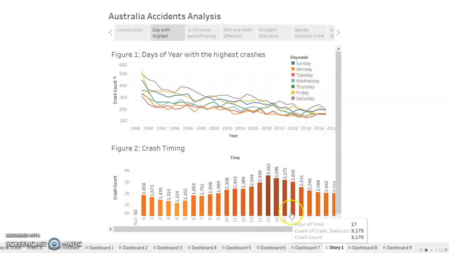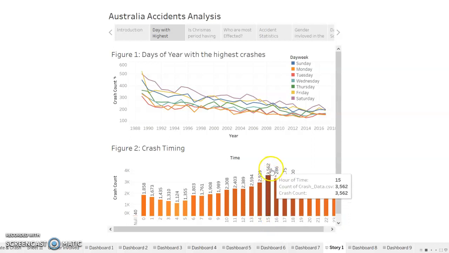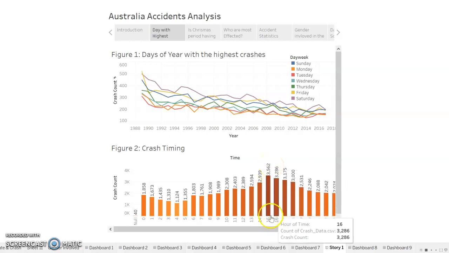And the bar graph at the bottom here is simply showing the number of crashes based on the hours of the day. So if you see from 14 all the way to 18, those are the hours of the day where we accumulate the highest number of crashes, and the top hour where we get the most crashes is 15, which represents 3 p.m. So 14 is 2 p.m., 15 is 3 p.m., and 16 is 4 p.m. We accumulate about 3,562 crashes at 3 p.m. alone.